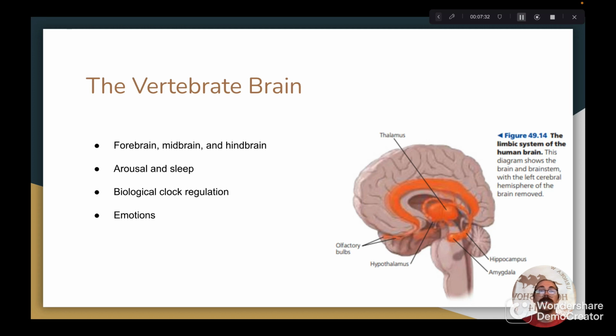However, evidence suggests that it is involved in the integration of learning and memory. The biological clock and a network of neurons in the midbrain and pons, known as the reticular formation, each have a hand in regulating sleep. Let's focus on biological clock regulation for a moment.